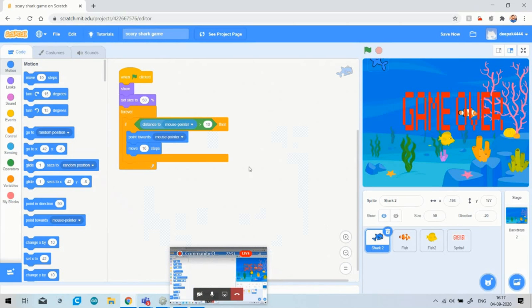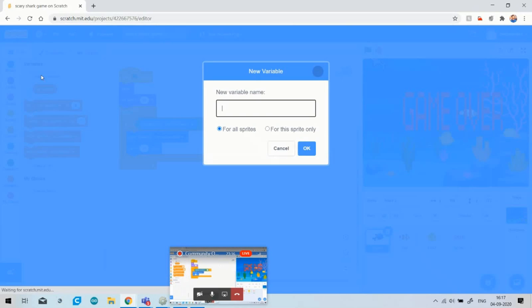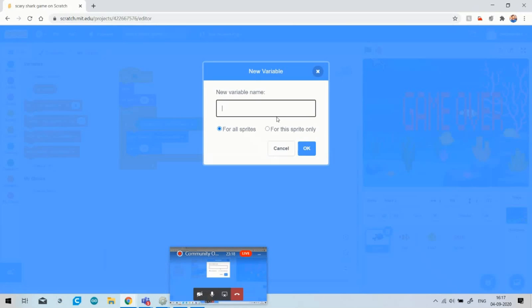As you know, whenever we start the game, game over will not appear. Game over will appear when my lives become zero, or my score becomes something. But here I have taken the lives. So for this I will first make two variables. A variable is used for storing a value, so I will make some variables for my game.